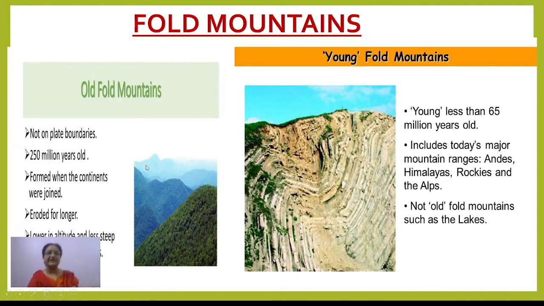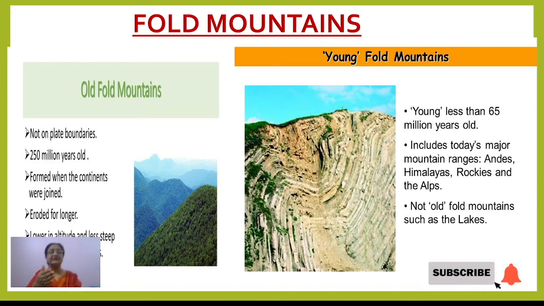And suppose these have been formed recently, say 60-65 million years back. So these are called young fold mountains. If you take examples, the old fold mountains include the Ural mountains and the Appalachians. These are the old fold mountains. But what are the young fold mountains? Young fold mountains include the Himalayas,